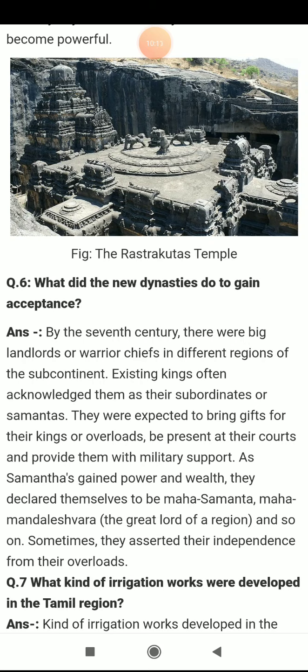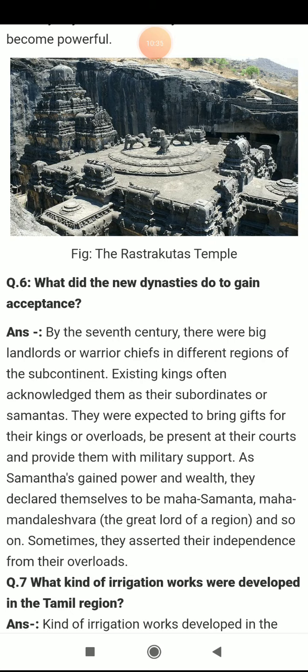By the 7th century, there were big landlords or warrior chiefs in different regions, right? We have discussed so many warriors and chiefs: Dantidurga, the tripartite struggle, Prithviraj Chauhan, Muhammad Ghori, all these people were there. Existing kings often acknowledged them as their subordinates or Samantas.